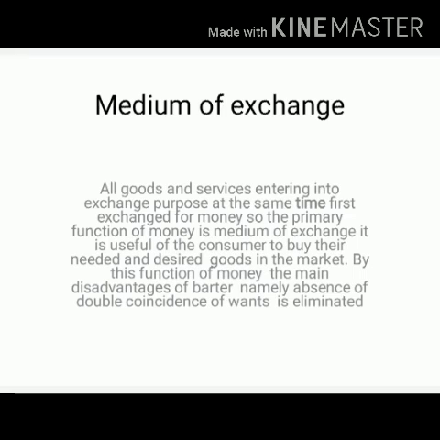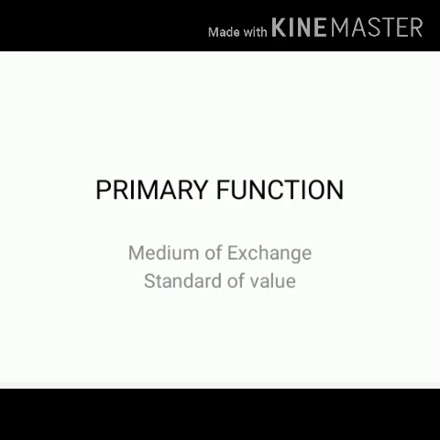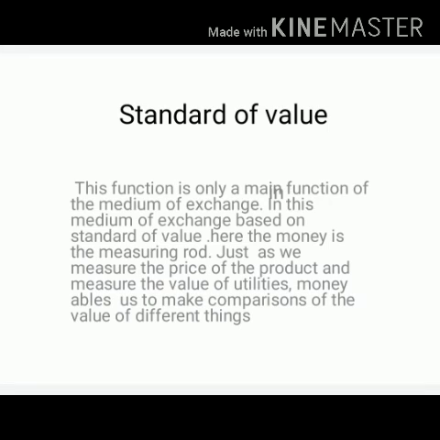Then we see the next aspect of primary function. This is called standard of value. This function is the main basis of medium of exchange. In this medium of exchange, it is based on standard of value. Here, money is the measuring rod. Just as we measure the price of the product and measure the value of utilities, money enables us to make comparison of the value of different things. This is called standard of value.